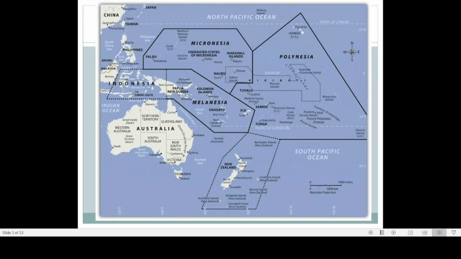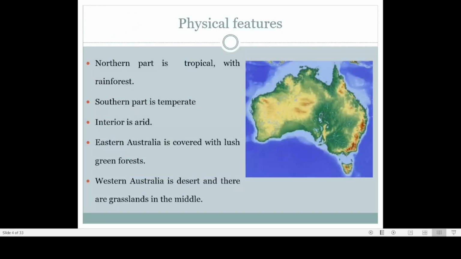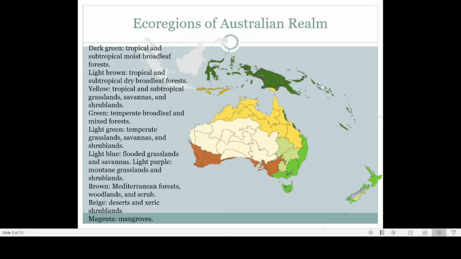Now let's see what are the physical features of Australia. These are the main physical features which we have to understand. The first thing is that the northern part of Australia is tropical. This portion of Australia is known as the northern part. Here there is a very good map, and this map shows the ecoregions of the Australian realm.